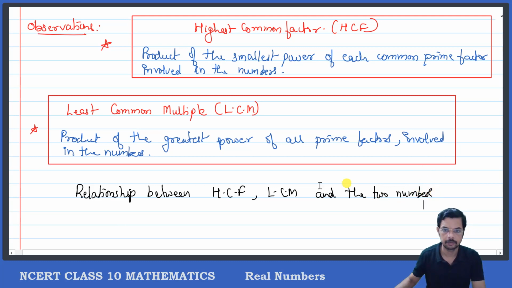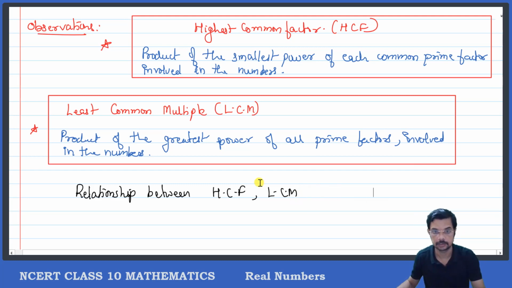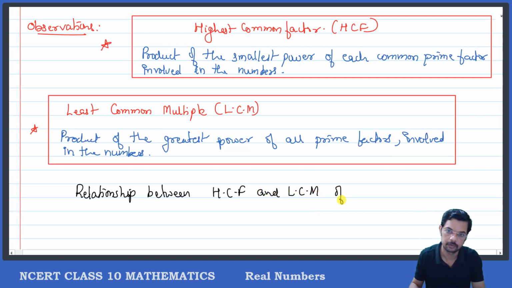Or the relationship between HCF and LCM of two numbers. It is only for two numbers.